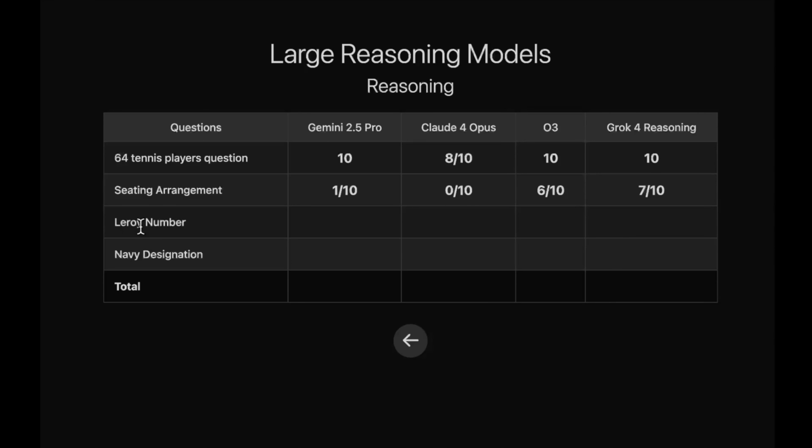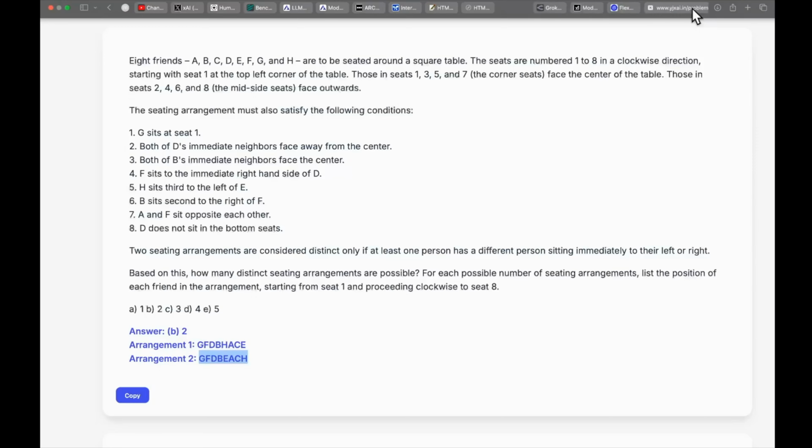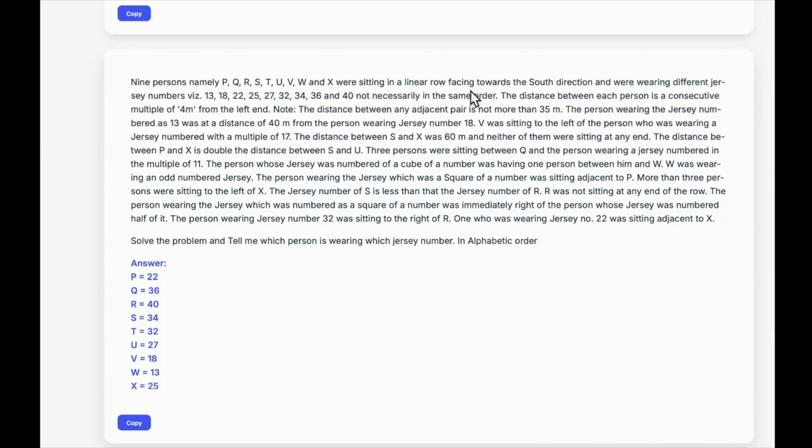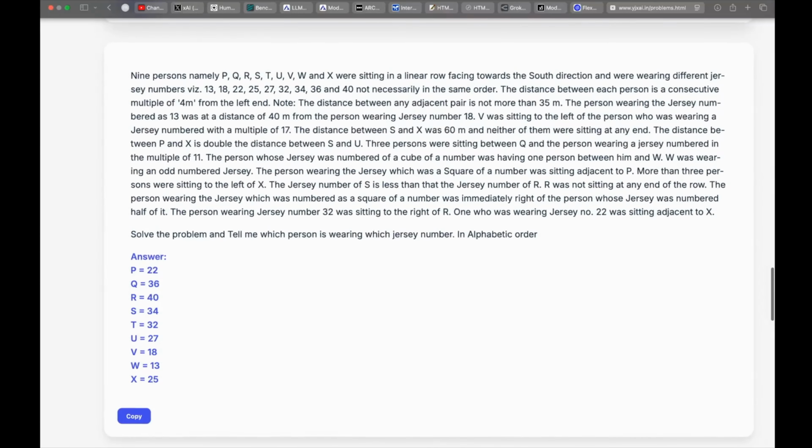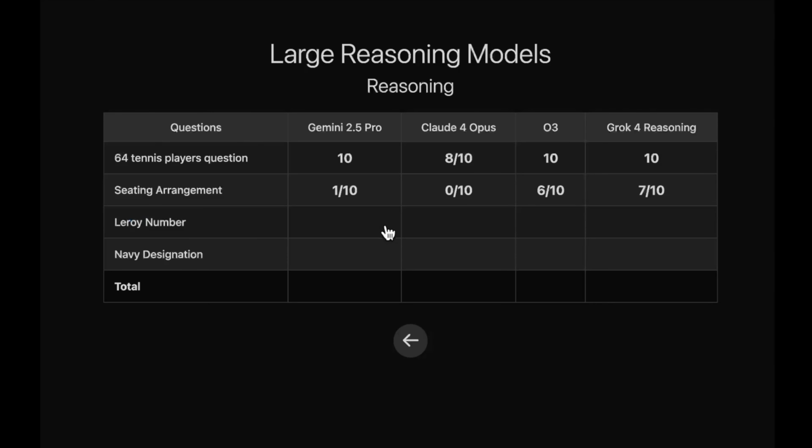So the next question is jersey number. I think there has been some issue with the wording here. This should be jersey number, and let me show you the question. You can see this is the question and this is the jersey numbering alphabetically. This is a very hard question, guys. Let's look at the performance. Gemini 2.5 Pro scores 0 out of 10. As I said, this is a very hard question, and let's move on to Claude 4 Opus. Claude 4 Opus scores a 1 out of 10. Nice to see. What about OpenAI O3? OpenAI O3 again scores a 1 out of 10. Grok 4 reasoning.